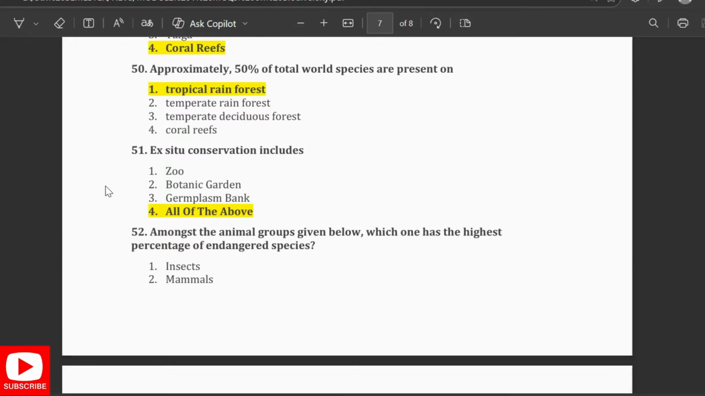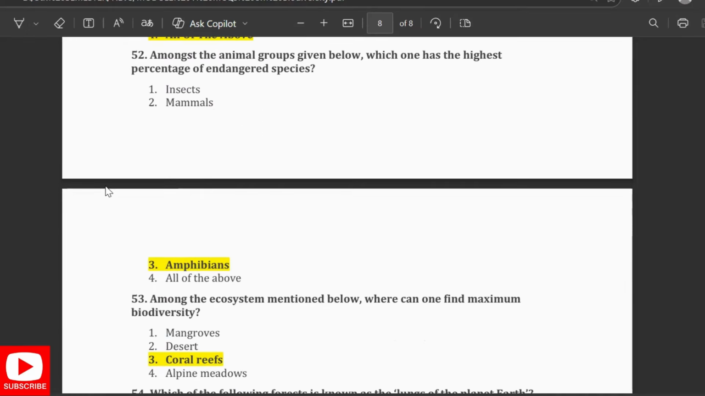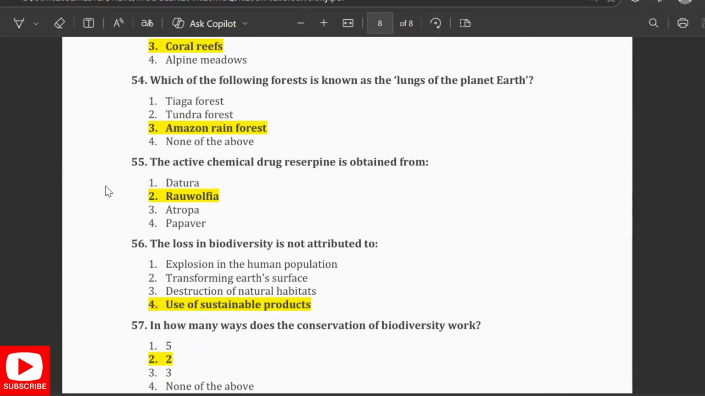So all of these. Amongst the animal groups given below, which one has the highest percentage of the endangered species? Amphibians. Among the ecosystems mentioned below, where can one find the maximum biodiversity? In the coral reefs. Which of the following forests is known as the lung of planet earth? Amazon rainforest. The active chemical drug reserpine is obtained from the Rauvolfia. The loss in biodiversity is not attributed to use of sustainable products.